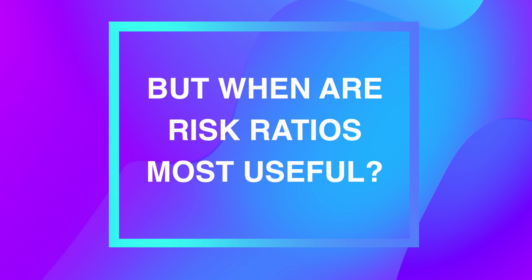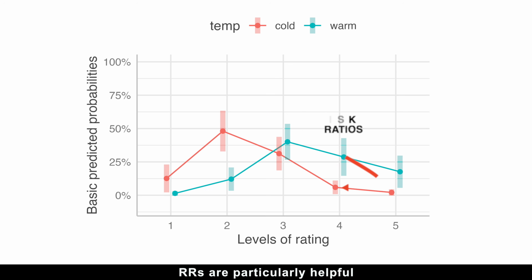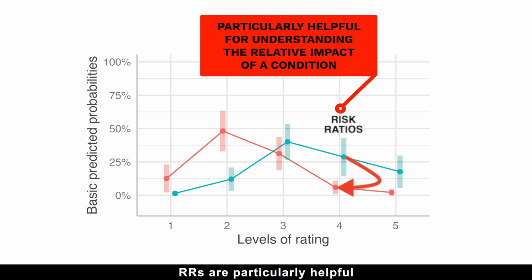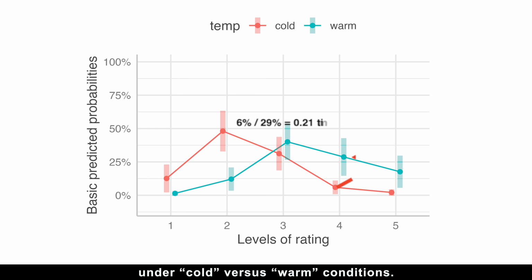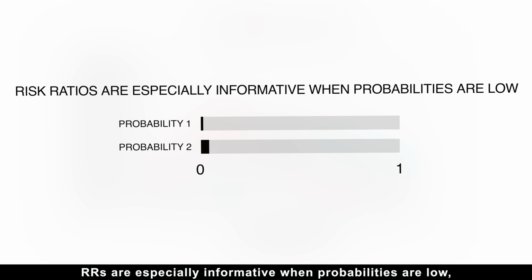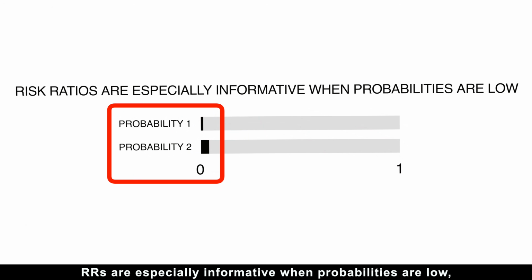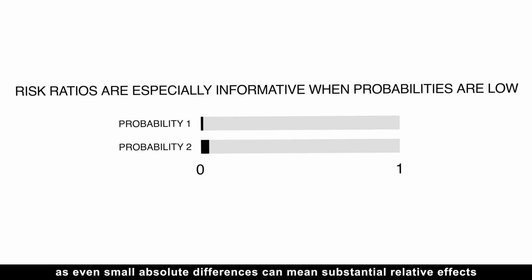But when are risk ratios most useful? Risk ratios are particularly helpful for understanding the relative impact of a condition. For instance, how much more likely a wine gets a high rating under cold versus warm conditions. Risk ratios are especially informative when probabilities are low, as even small absolute differences can mean substantial relative effects.